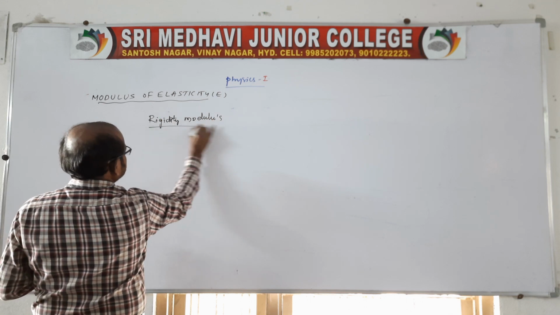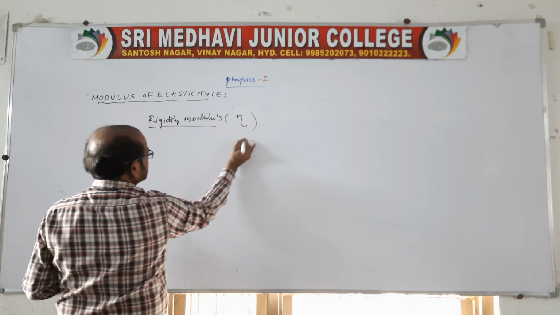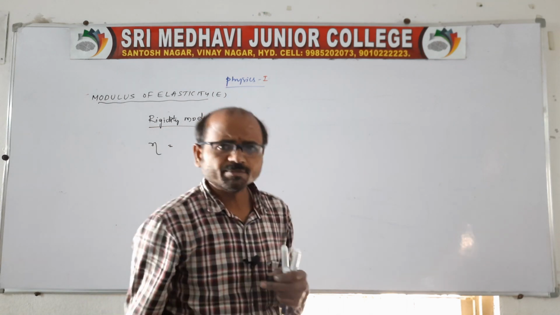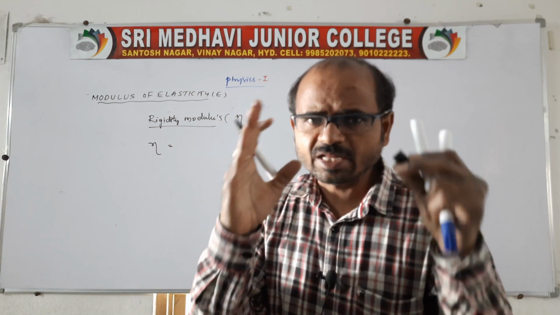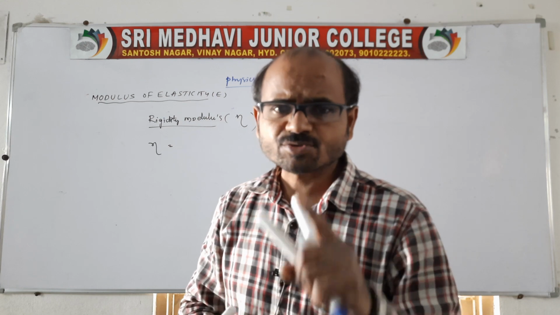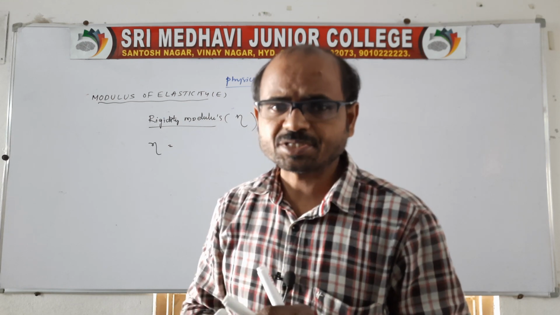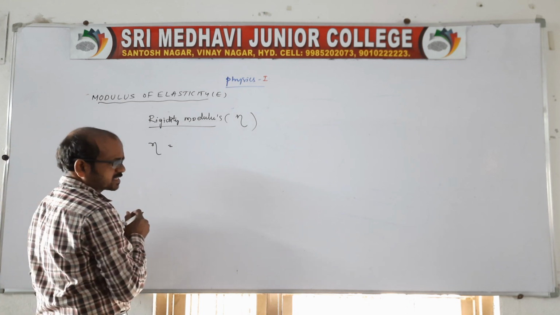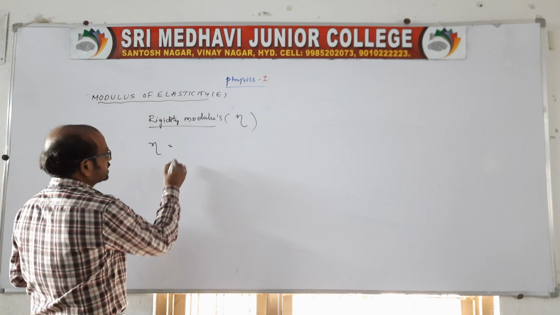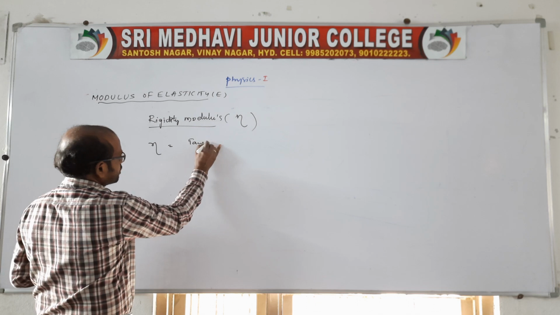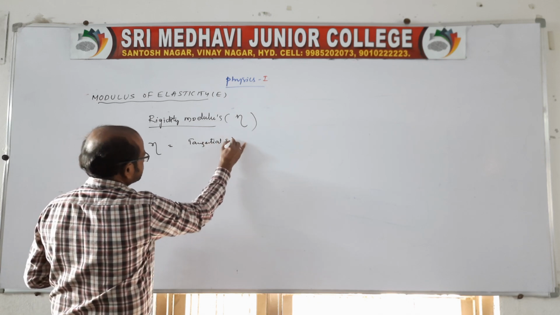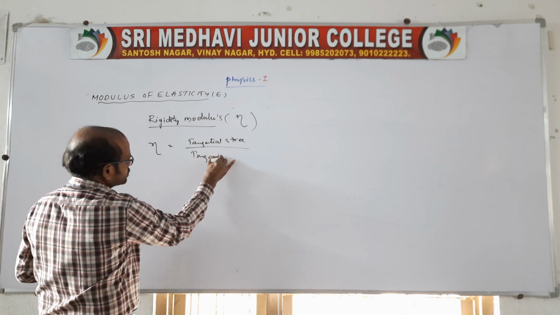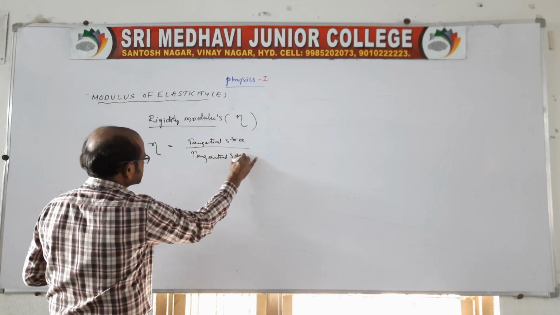Rigidity modulus, right? So this we can say eta. It is the last one. Within the elastic limit, of stress and strain we are left only with shearing or tangential, so it is the ratio of tangential stress to tangential strain, of course.